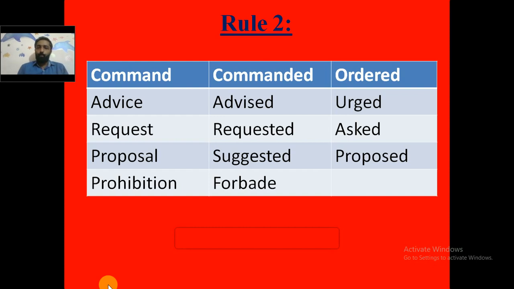I hope you have understood rule number 1 and 2, which means the reporting verbs said and told will be changed into verbs that will express command, advice, request, proposal, or a prohibition. And what are those verbs? These are the examples for it. I hope you have understood it now.